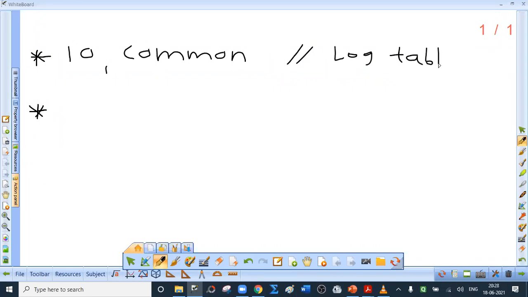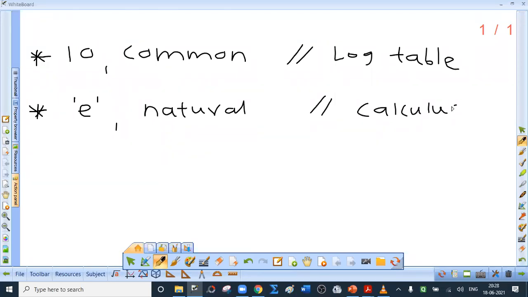Now the second is also an important base. It is e. What is e? e is an irrational number. And when e is used as the base of logarithm, it is called natural logarithm. Natural logarithm is used in calculus, that is in limits, derivatives and integration.